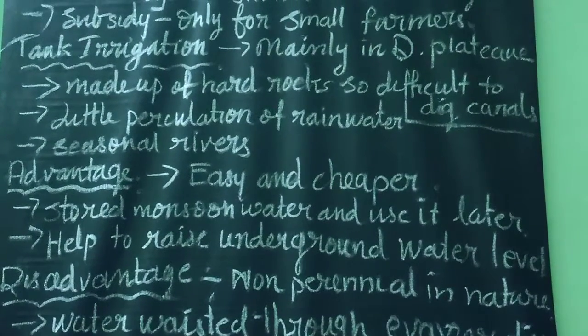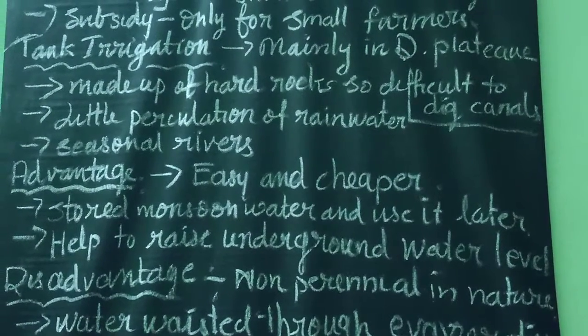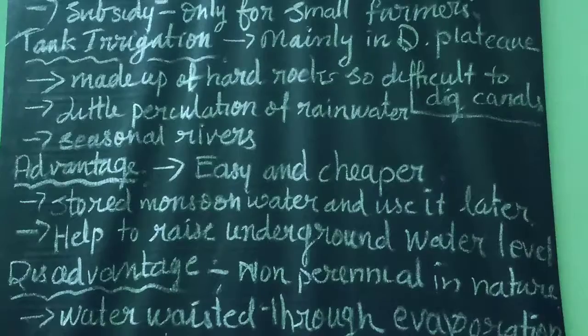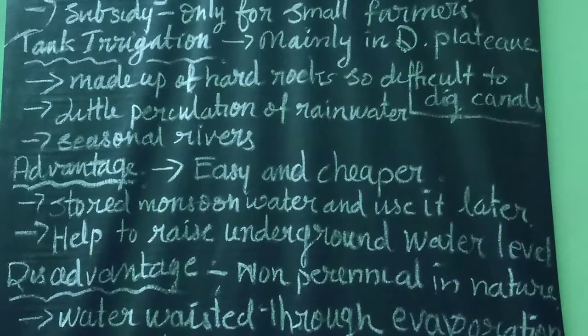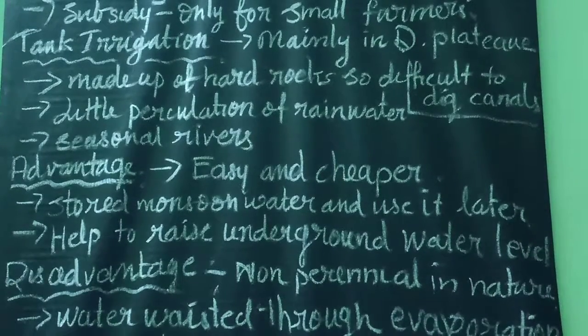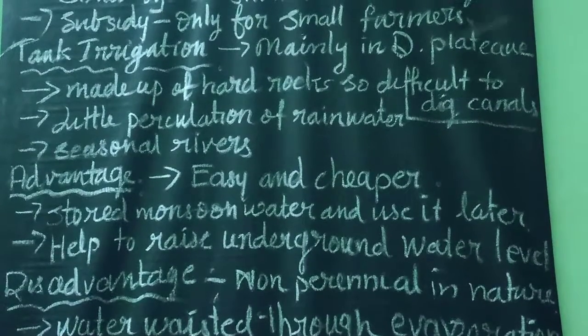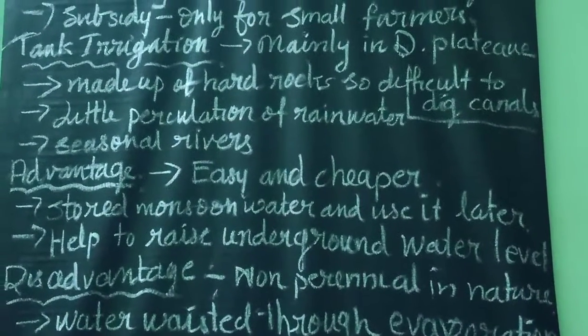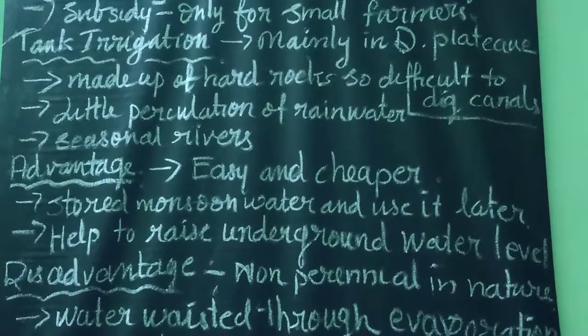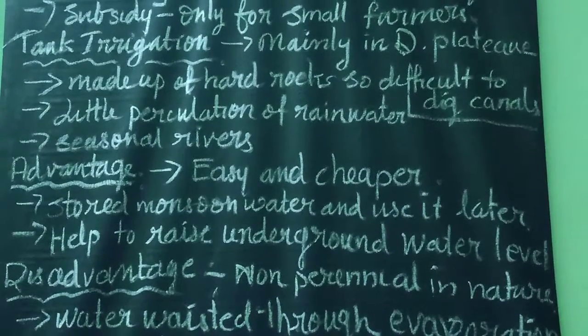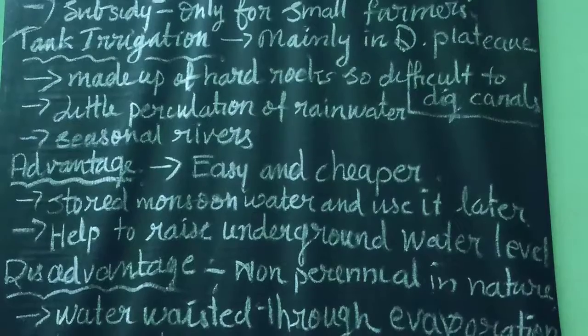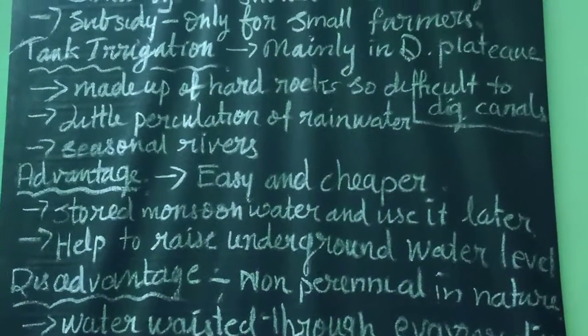Then apart from that, most of the rivers of this region are seasonal rivers, not like the northern plain. Deccan Plateau area rivers are seasonal rivers. Seasonal rivers means only rainy season water will be there, and in summer season it will dry up. So therefore, they cannot supply water throughout the year. Canals and all cannot supply the water throughout the year.